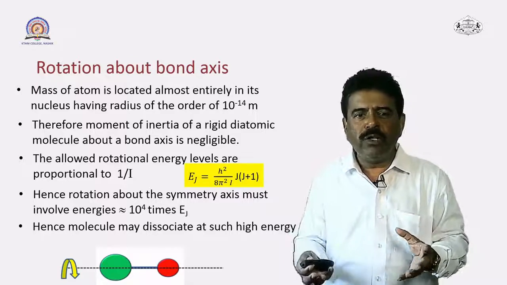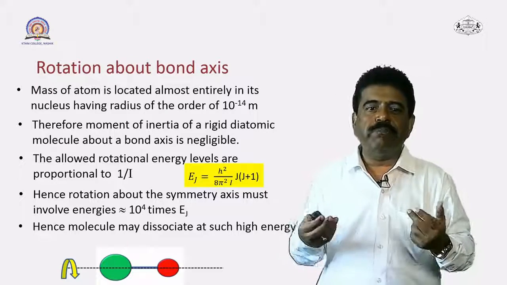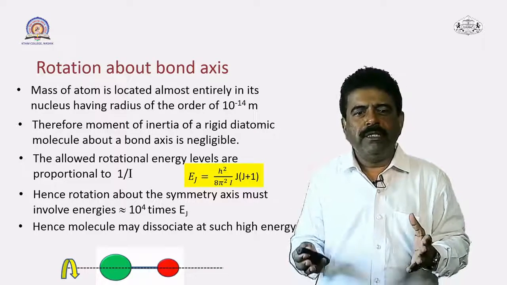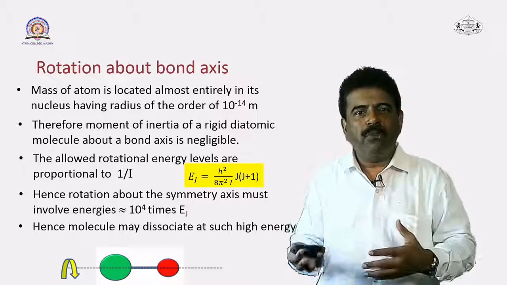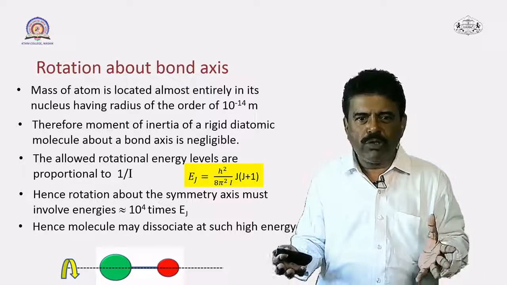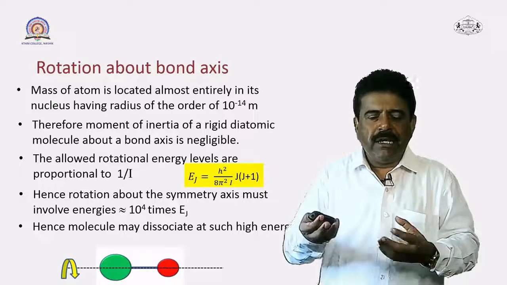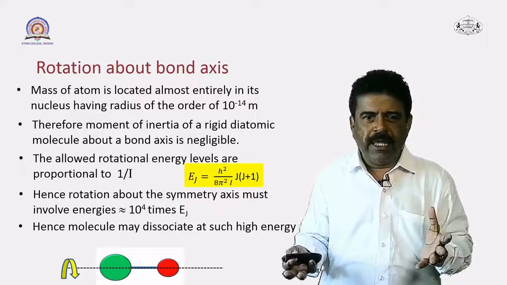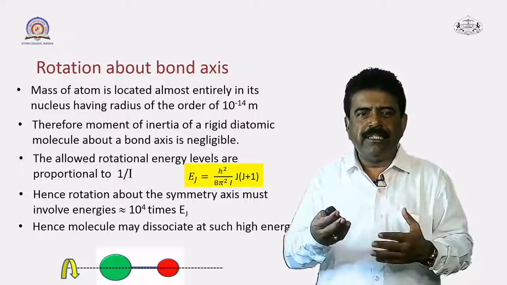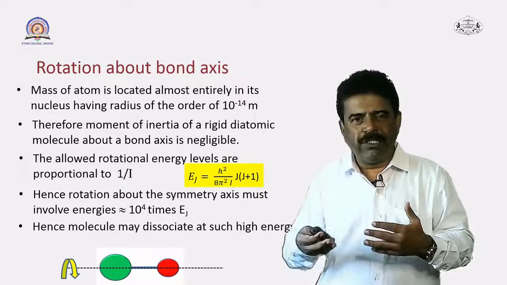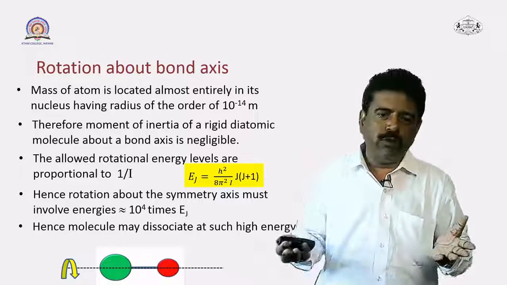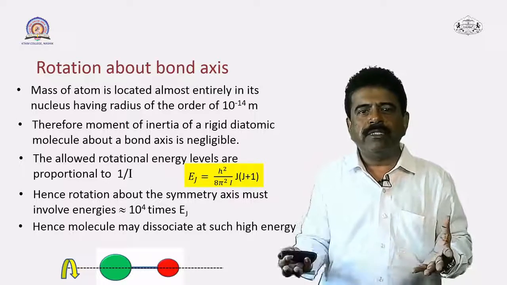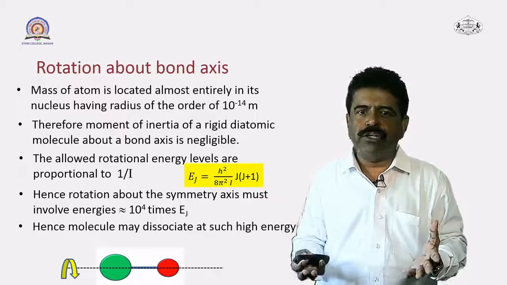The molecule will not sustain, it will simply dissociate at such high energy, and therefore the rotation about the bond axis is not possible, because any entity always tries to occupy the lowest energy state, and if the energy resulting from rotation about the bond axis is so high, that will not be a stable state. So the molecule cannot exist at such a high energy level, therefore we cannot imagine these kinds of rotations about a bond axis.